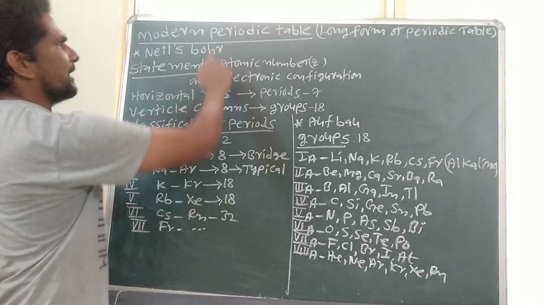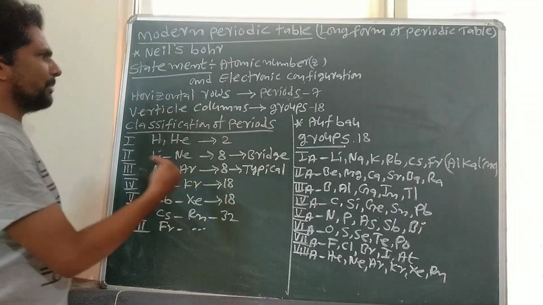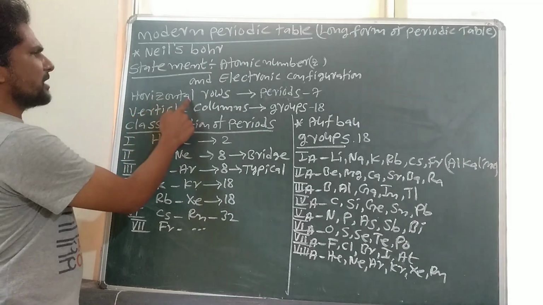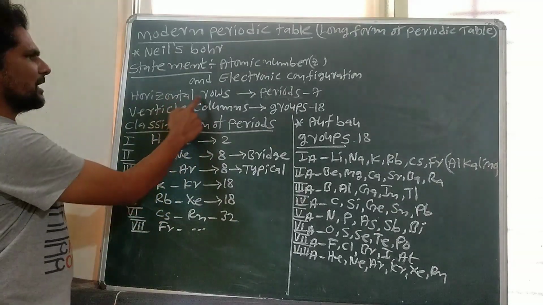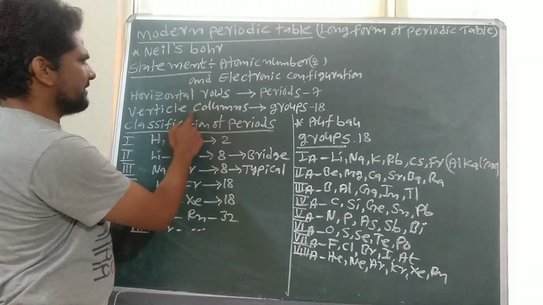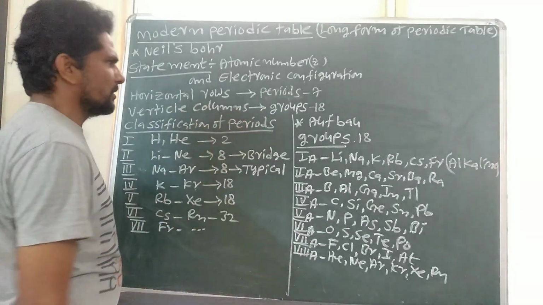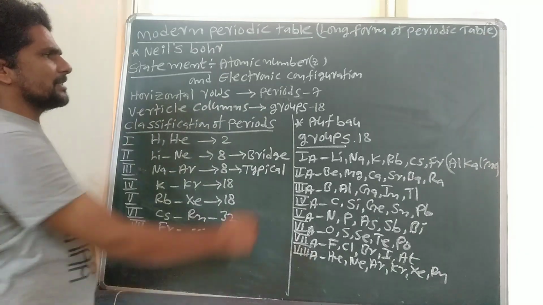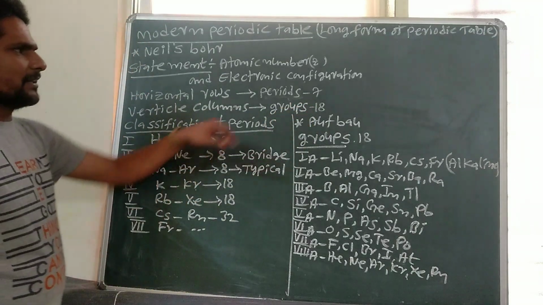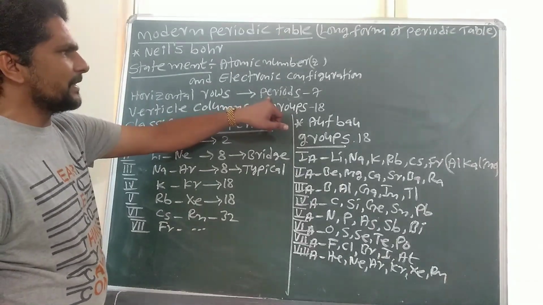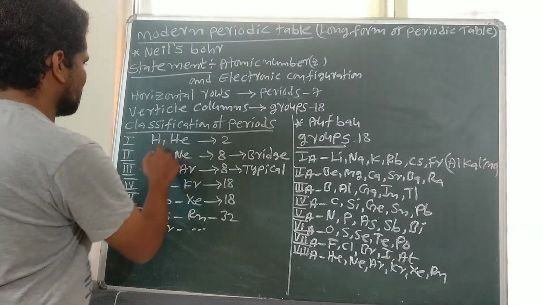The modern periodic table consists of two parts. One is horizontal rows, the second is vertical columns. Horizontal rows are called periods, vertical columns are called groups. The modern periodic table consists of 7 periods and 18 groups. First, let us discuss the classification of periods.